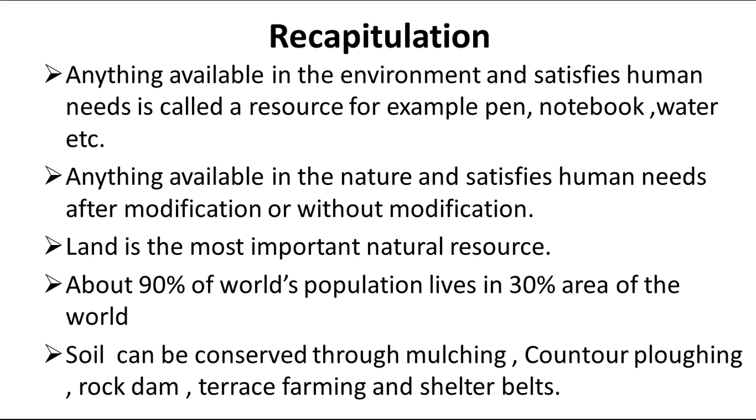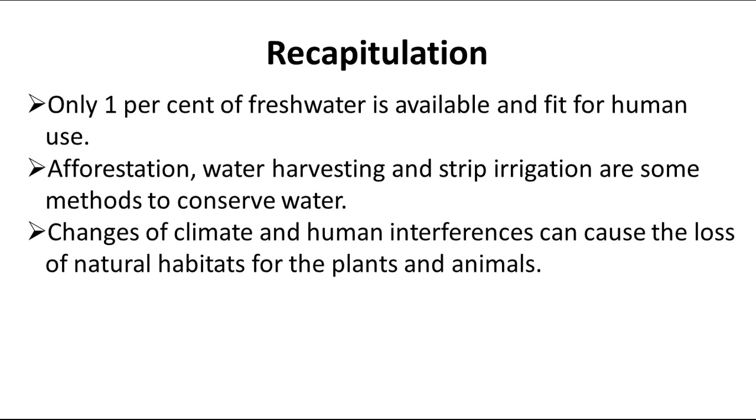Then we studied that soil can be conserved through various methods like mulching, contour plowing, making rock dams, terrace farming and shelter belts.